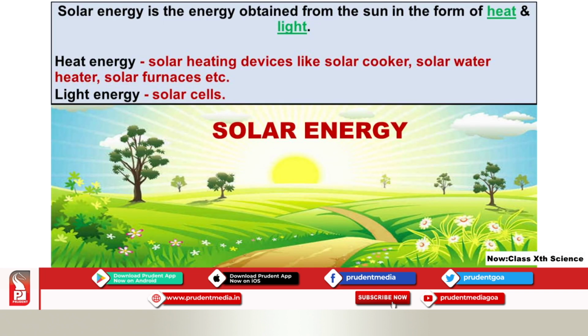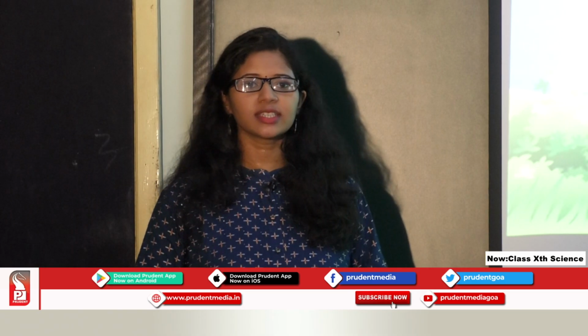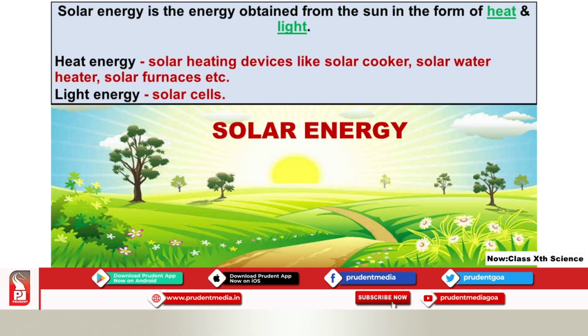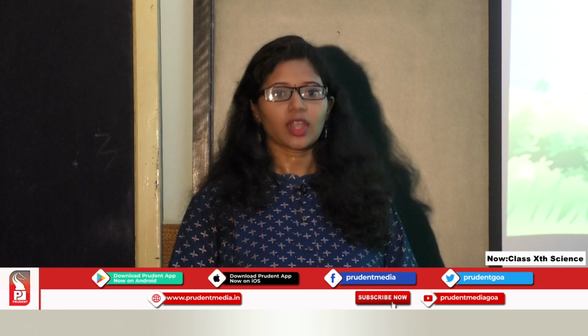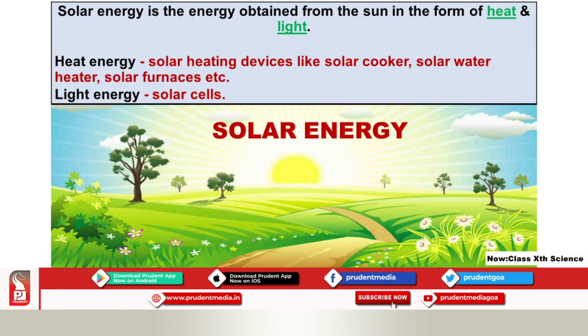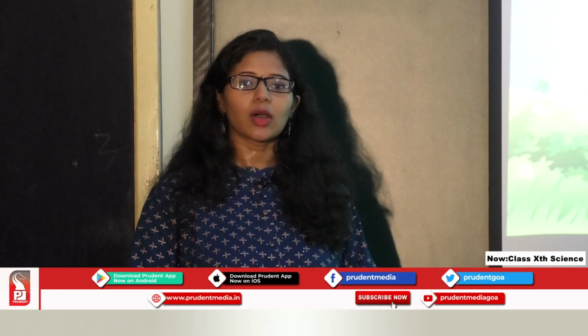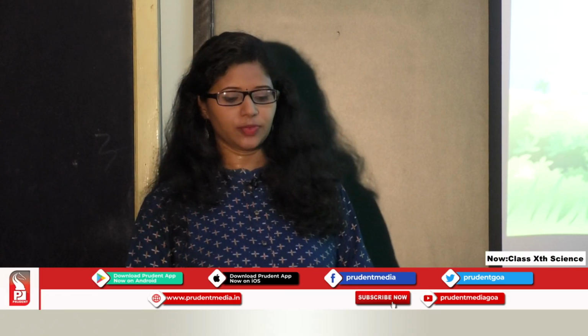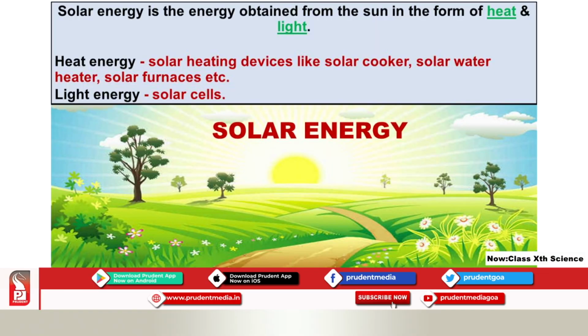Let's see the first one, that is solar energy. As you all know, the sun is the ultimate source of energy, and solar energy is the energy obtained from the sun in the form of heat and light. The sun provides us with heat as well as light. Looking at the heat energy, certain devices or appliances are designed which utilize the heat energy of the sun. For example, solar cooker, solar water heater, solar furnace, etc.